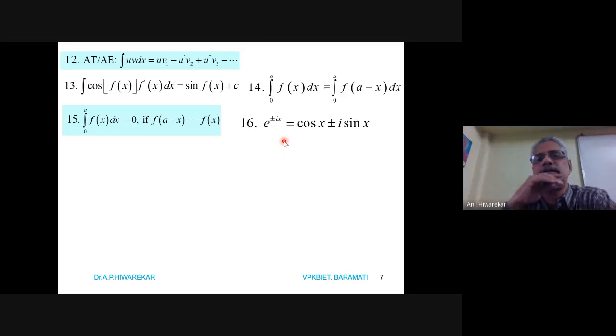Then this is called Euler's formula. e power plus ix or e power minus ix is equal to cos x plus or minus i times sin x. So this is cos of x plus or minus i times sin of x. When there is a plus sign here in between these two, there is a plus sign. If there is a minus sign, here we have a minus sign.